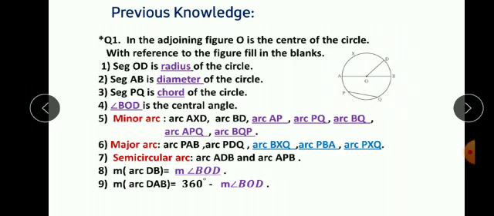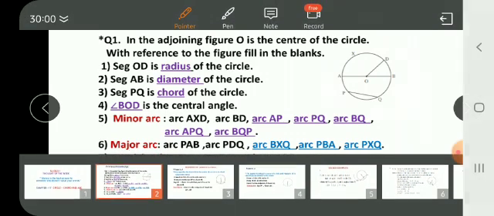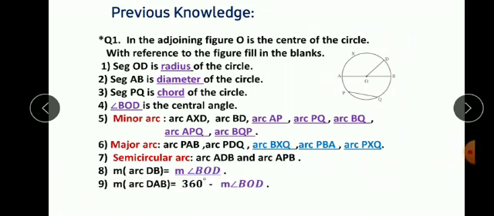Now what is it again? Major arc DB. Major arc DB is equal to what? This is a major arc, major arc DB. This arc DB is equal to the measure of angle BOD, which is a central angle. So this arc and this angle, they are equal. So major arc DB is equal to angle DOB or BOD.